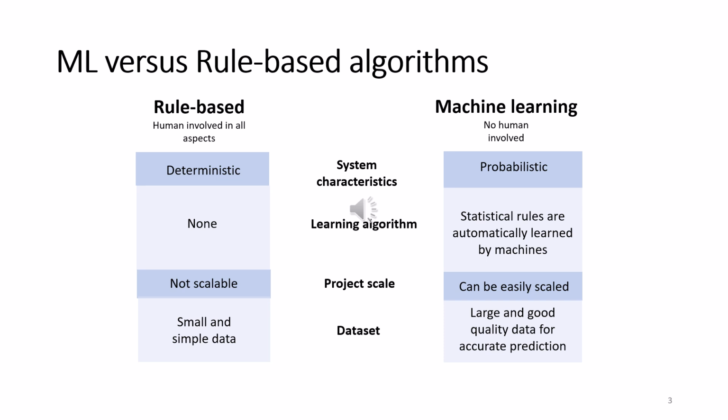For the project scale, rule-based algorithms are not scalable, and machine learning is easily scalable. For the data set, rule-based contains only simple and smaller data, and for machine learning, large and good quality data is used for accurate predictions. That is the difference between the rule-based and machine learning algorithm.